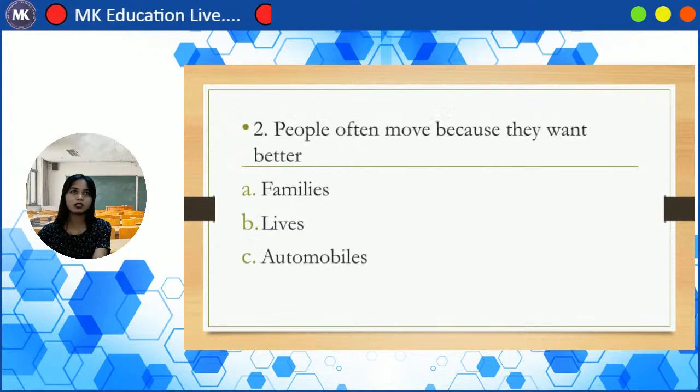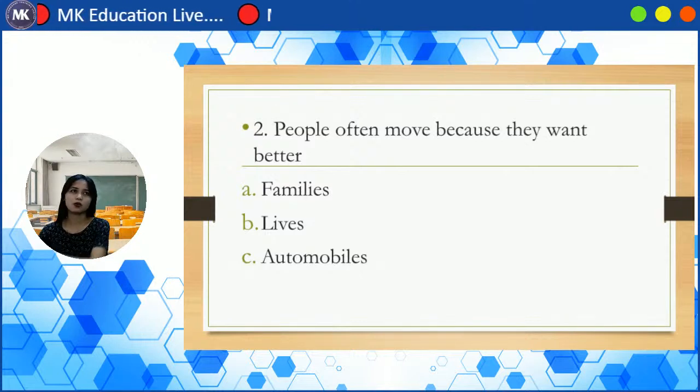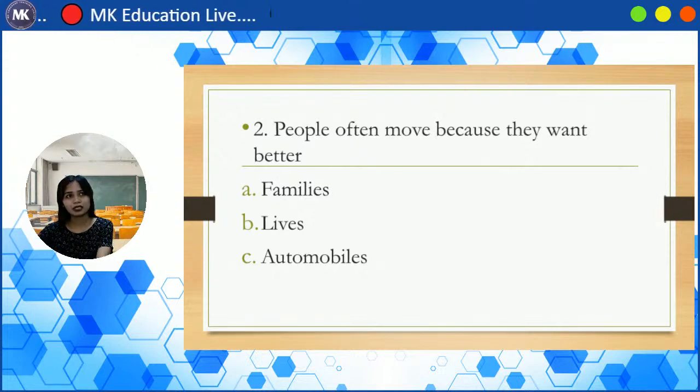So now let's proceed to the second question. People often move because they want better what? Is it families, lives, or automobiles? Yeah, so this one is letter B, because people often move because they want a better life. For example, if they stay in their hometown, there's nothing that they can do, right? So that is why they will seek other opportunities in another country.